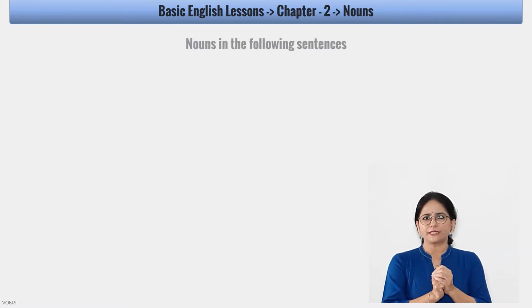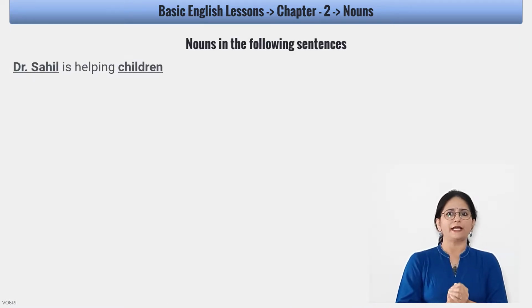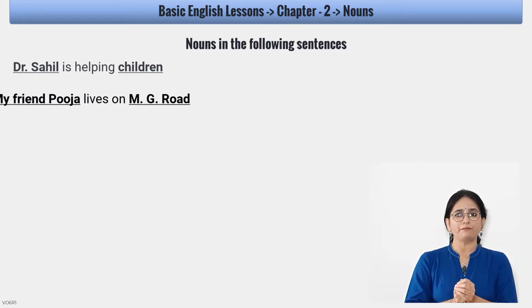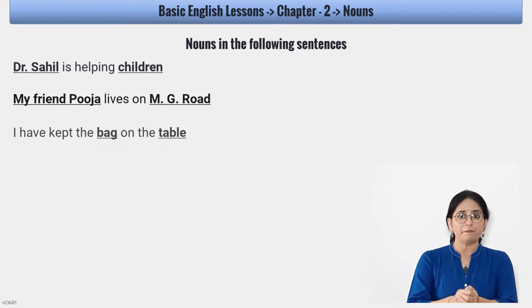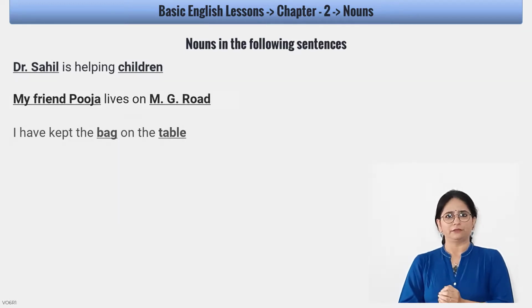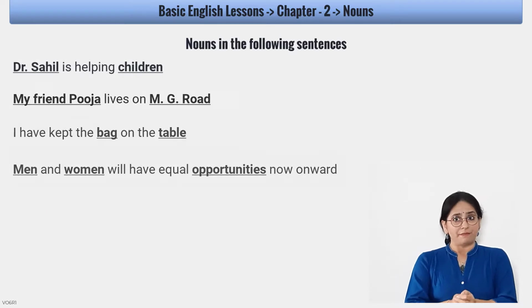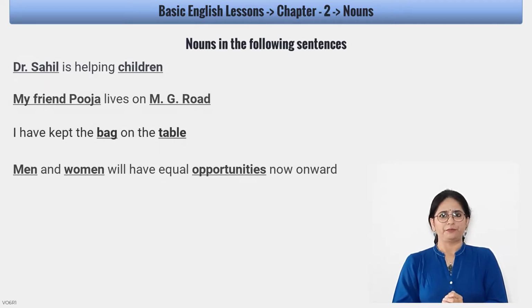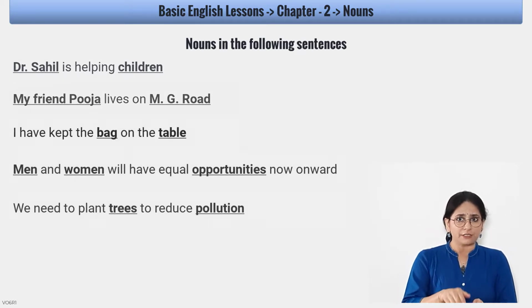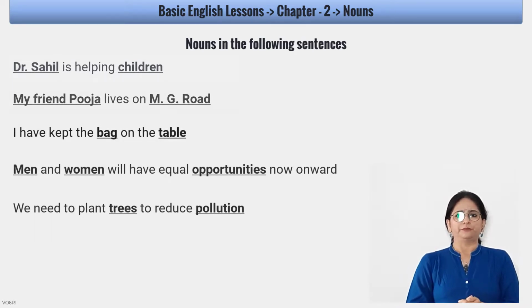Our first sentence is Dr. Sahil is helping children. Second sentence, my friend Pooja lives on MG Road. I have kept the bag on the table. Men and women will have equal opportunities now onward. We need to plant trees to reduce pollution.